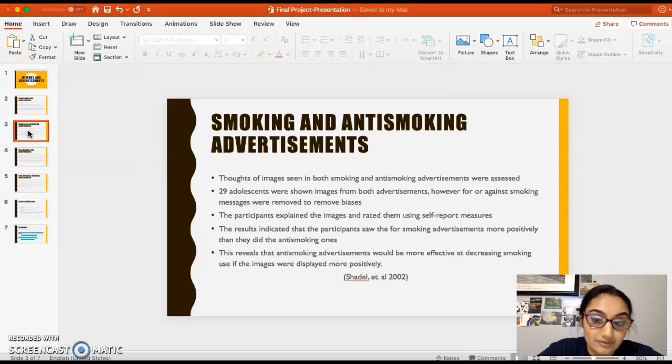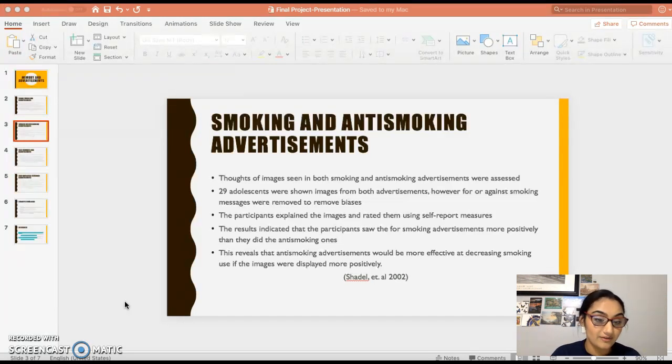The next peer-reviewed article I assessed had the topic of smoking and anti-smoking advertisements. Basically, in this study their sample size was 29 adolescents, and they showed these adolescents both smoking and anti-smoking advertisements, but they removed any banners or lettering from those advertisements to make it unbiased, so they could assess it just as they would without truly having any bias.